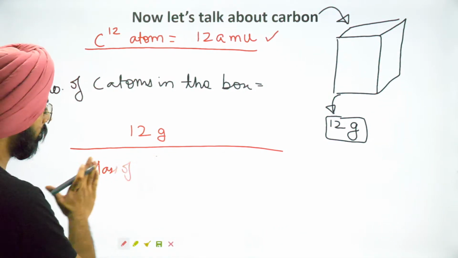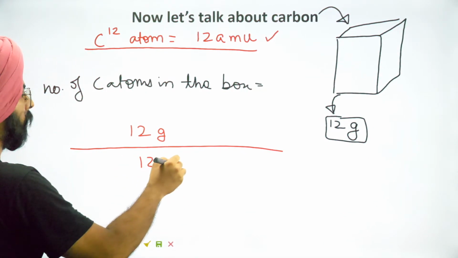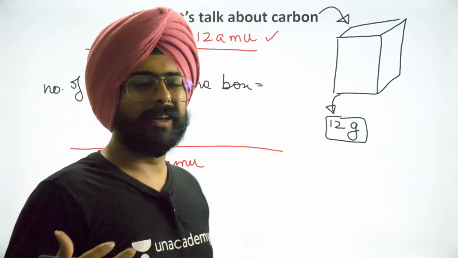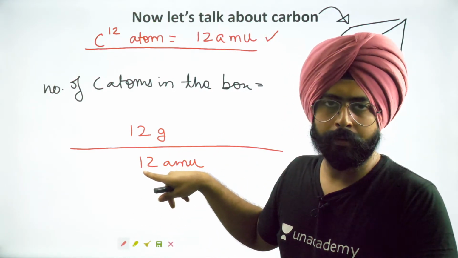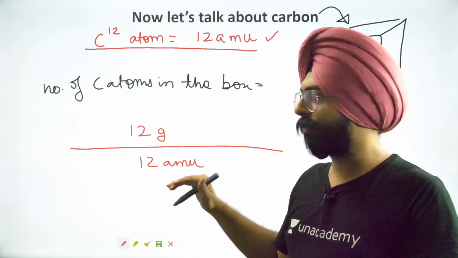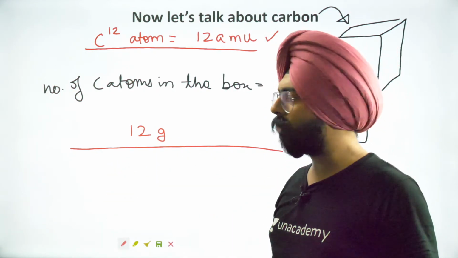Yeah. How would I do that? I can simply write 12 atomic mass units. But people, can I divide two quantities with different units? No. I should not divide two things with different units. So what should I do over here?